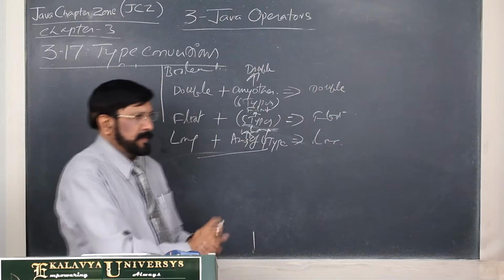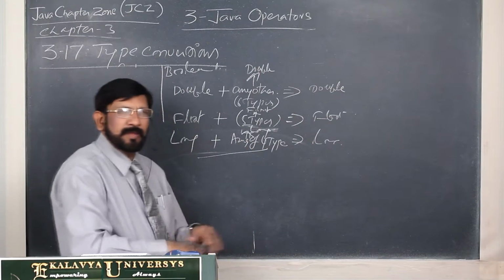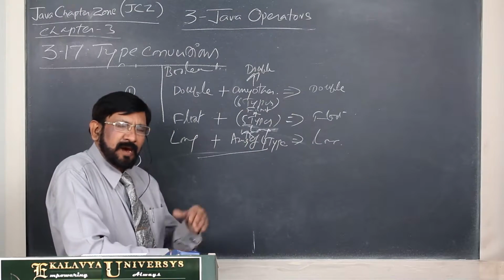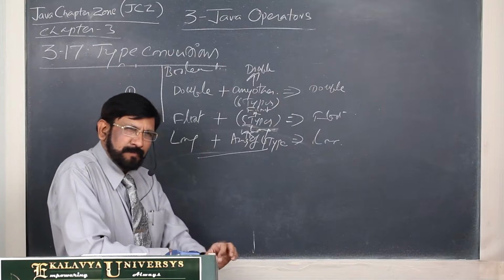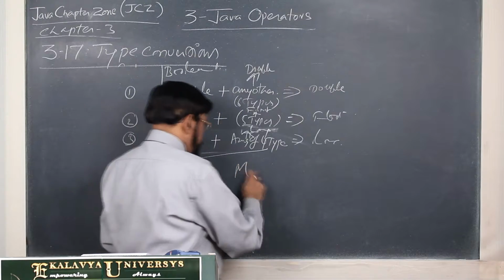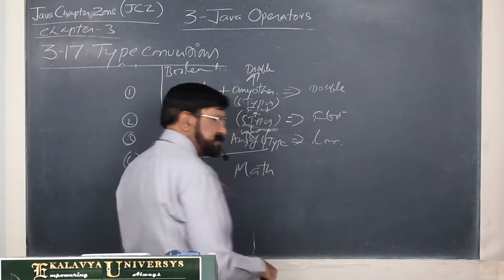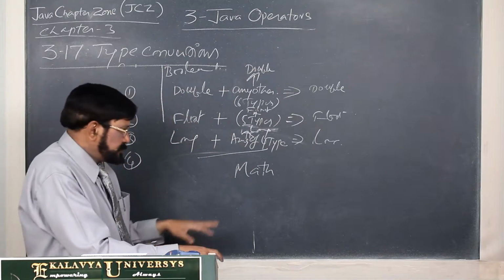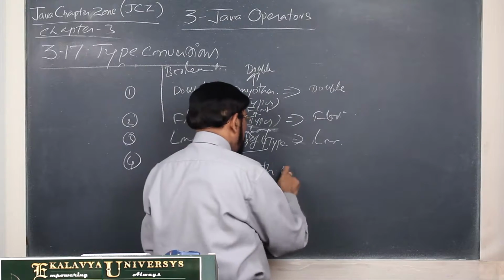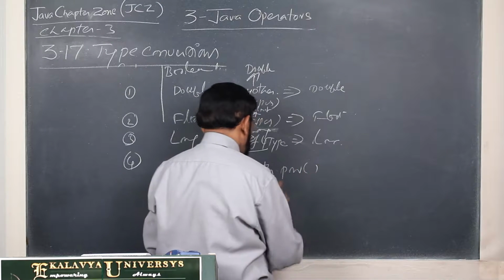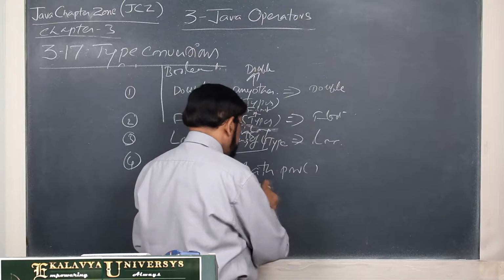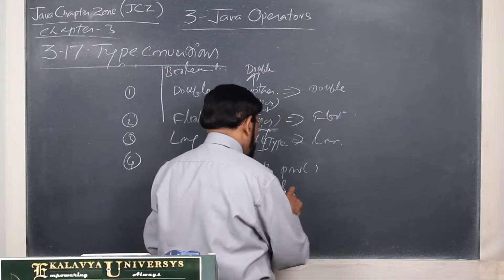Finally, one very important point I have to tell you. In some cases, the argument should be promoted. One best example I give you. The Math class provides several static methods like pow, sqrt, square root.